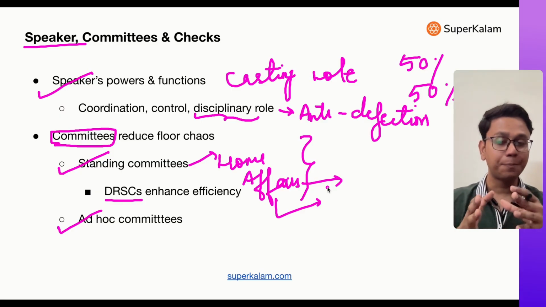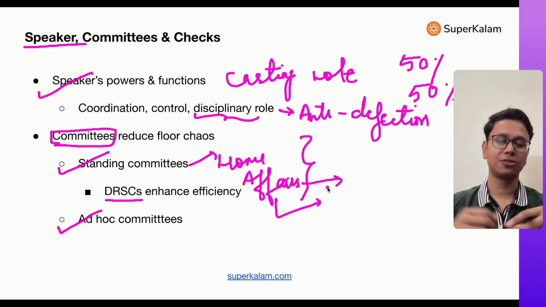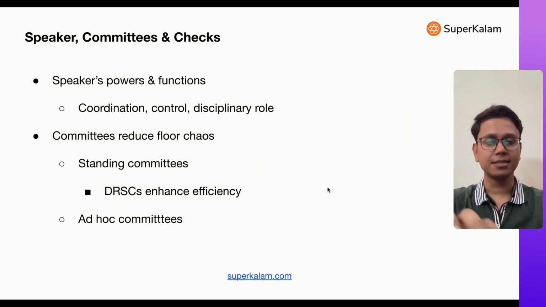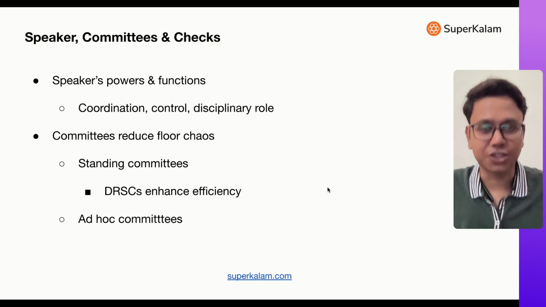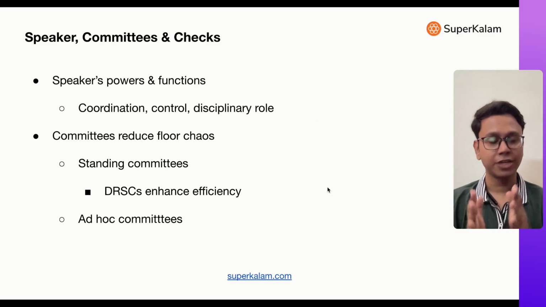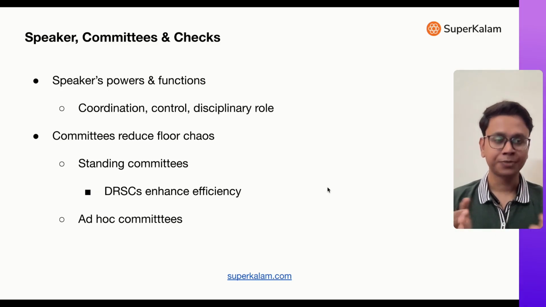Therefore, the work of parliament is done in detailed fashion by the committee. So that's what the speaker's role and committee's role are. Now, this was all about legislature. Just to summarize, in India, there are three components of legislature: the President of India, Rajya Sabha, Lok Sabha.